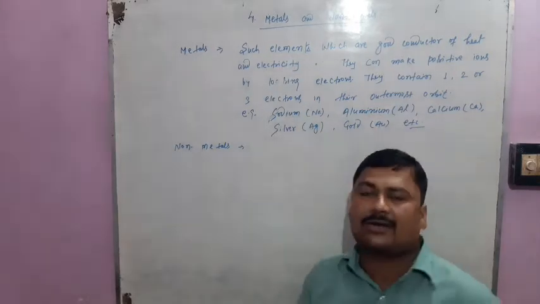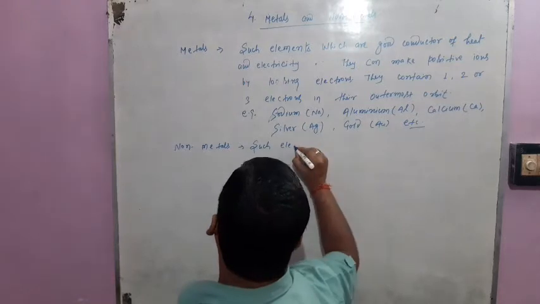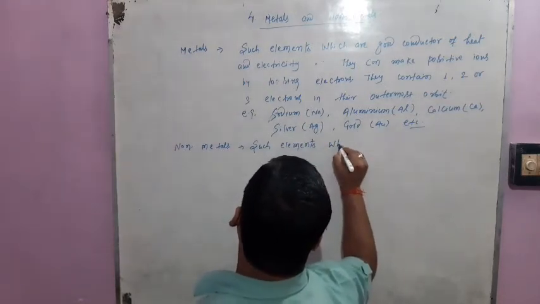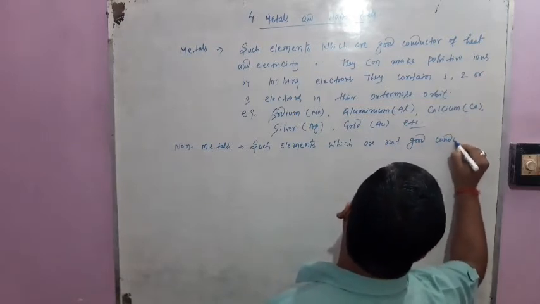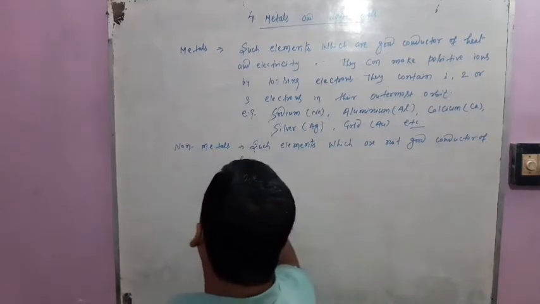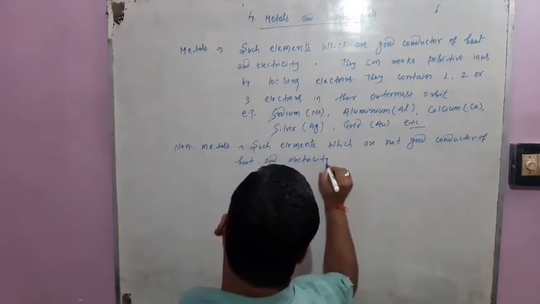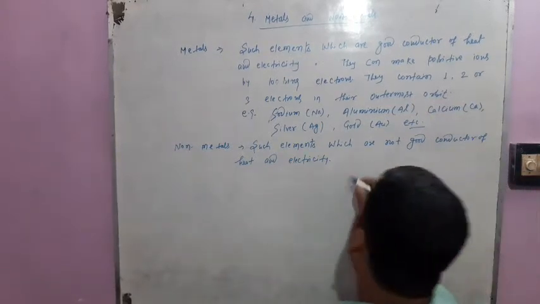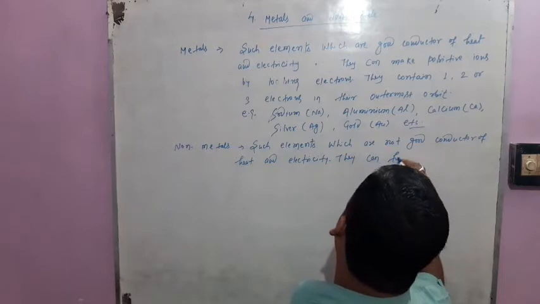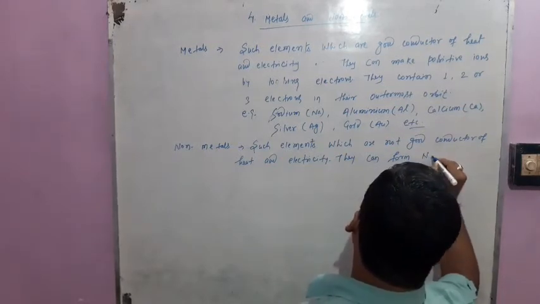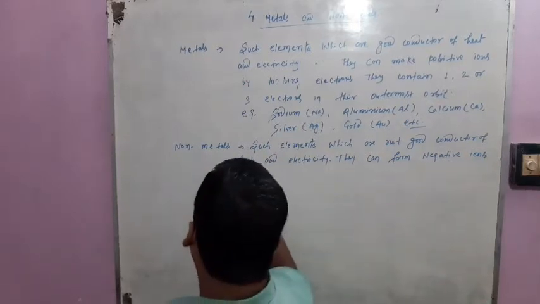Such elements which are not good conductor of heat and electricity are also known as non-metals, or they form negative ions by gaining electrons.